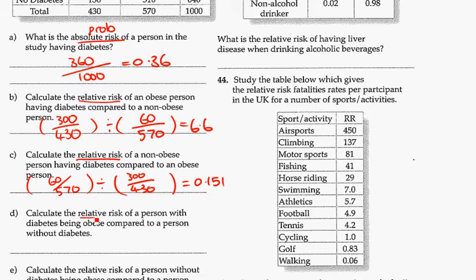Right, once again, relative risk of a person with diabetes being obese. So someone with diabetes being obese, comparing that to people without diabetes being obese, and you can just check those numbers above or in your book. And we get 4.1. So 4.1 times more likely of being obese if you have diabetes than if you don't.